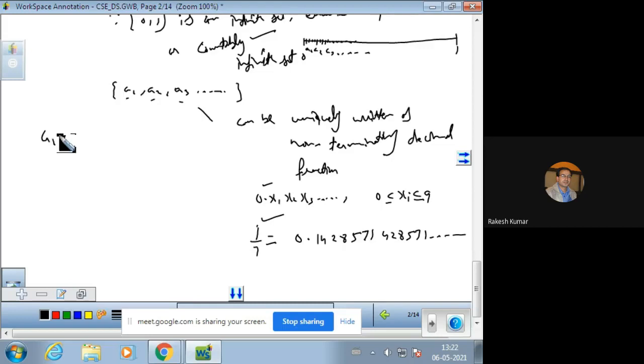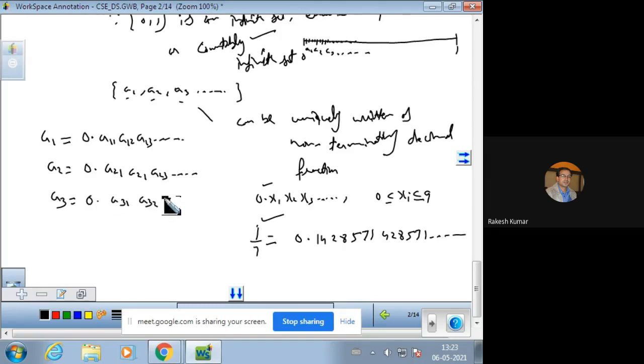The first number, suppose it is written like 0.A11, A12, A13, and the second point A2 is 0.A21, A22, A23, and so on. And the third point is 0.A31, A32, A33.